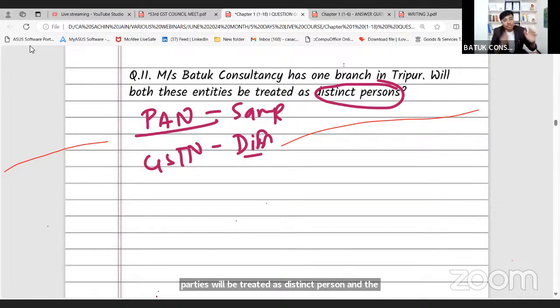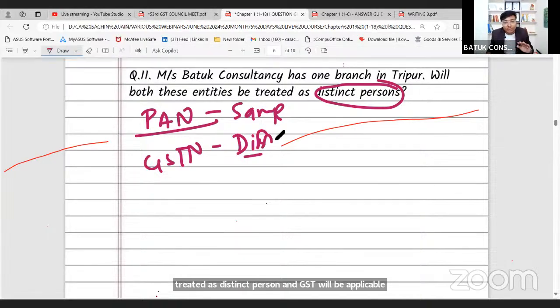We'll discuss the valuation rules through examples at the time of our discussion on valuation. But the question is that when Batu Consultancy has opened one new branch at Tripur and supplied certain goods, in that case both will be treated as distinct persons and GST will be applicable to the transactions.